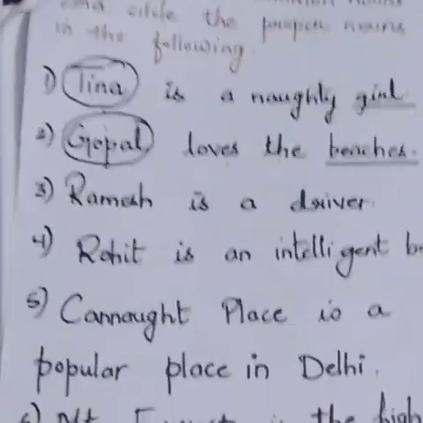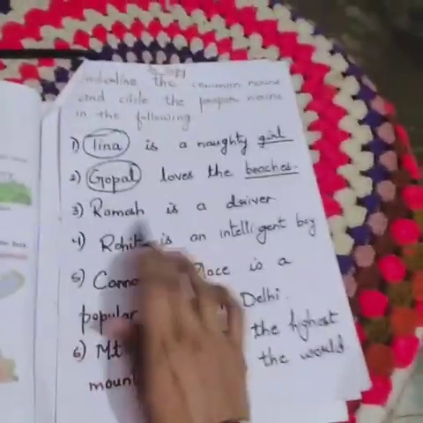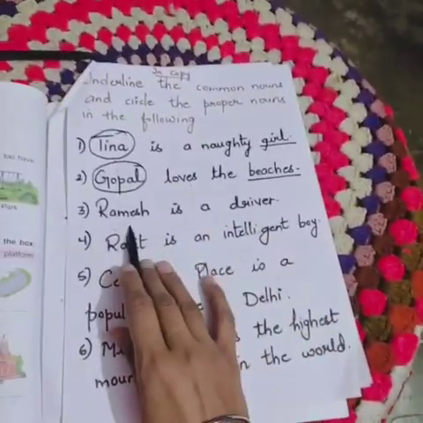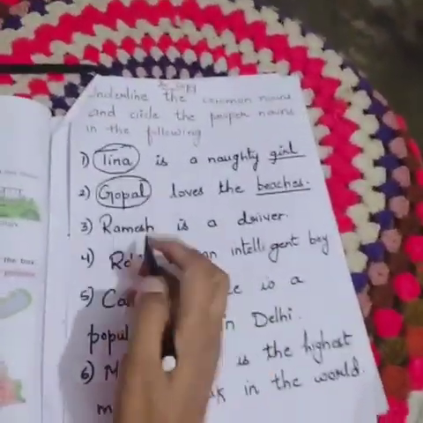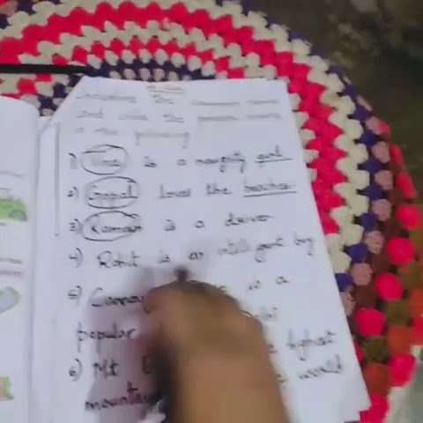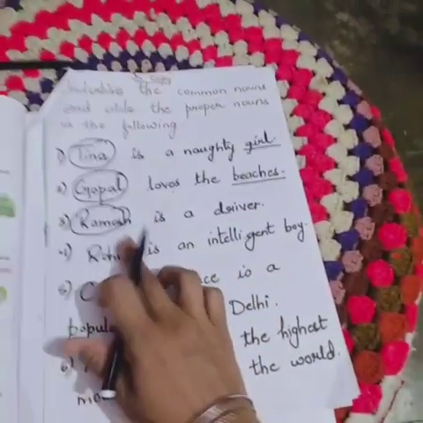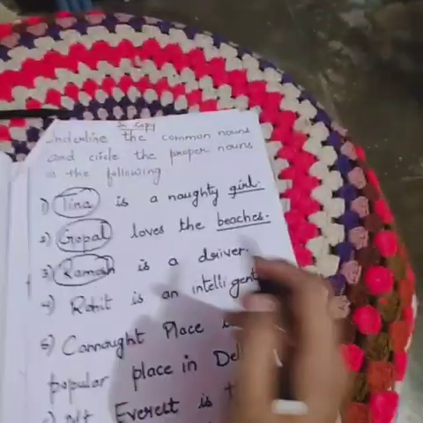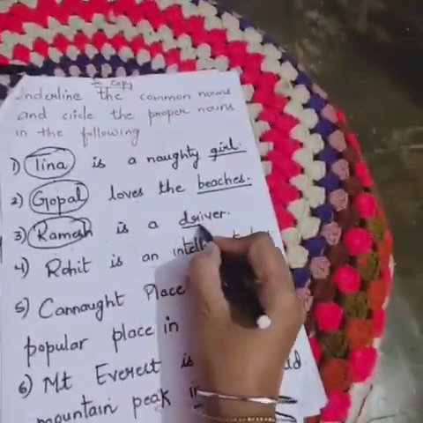You will underline it. Now let us see the third one. Ramesh is a driver. Ramesh is the name of a person, the name of a boy. So it is a proper noun. We will circle it. "Is a driver." Driver means common. Here Ramesh can be a taxi driver, a truck driver, a bus driver, any driver. So driver is a common noun, so we will underline it.